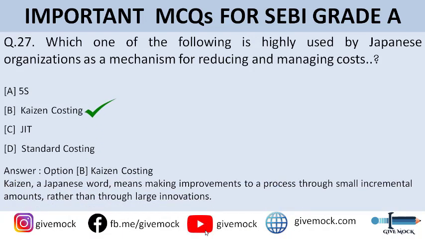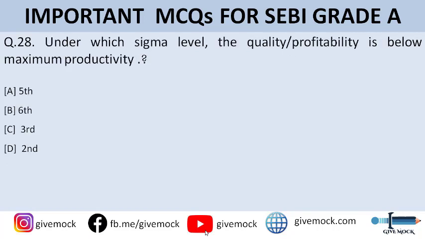Kaizen is a Japanese word which means making improvements to processes through small incremental amounts rather than through large innovation. All right, let's move on to question number 28. Under which sigma level is the quality below maximum productivity? So guys, the correct answer to this question is option fifth. Under the fifth sigma level, the quality is below the maximum productivity, and in the sixth sigma level, it is near perfection. All right, moving to question number 29.